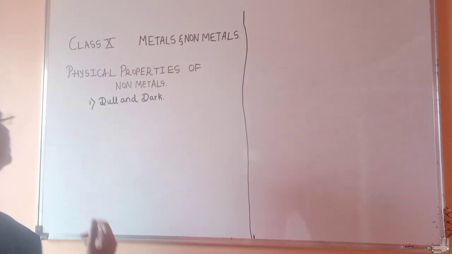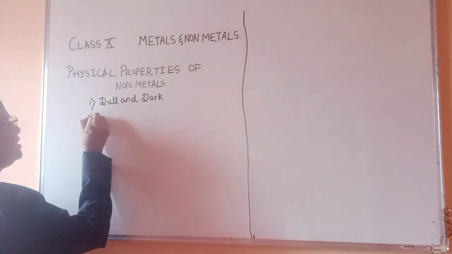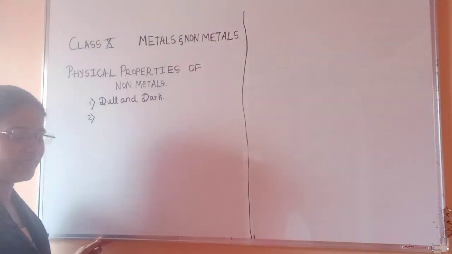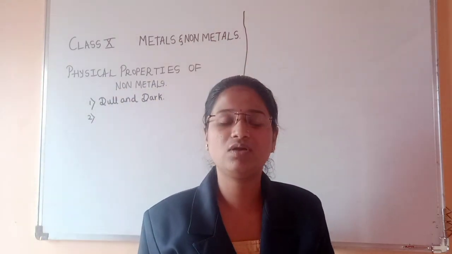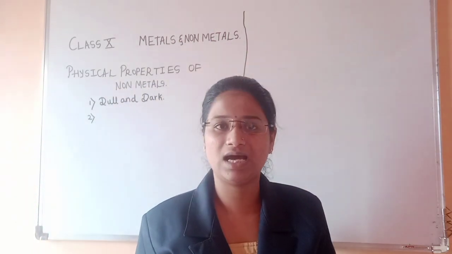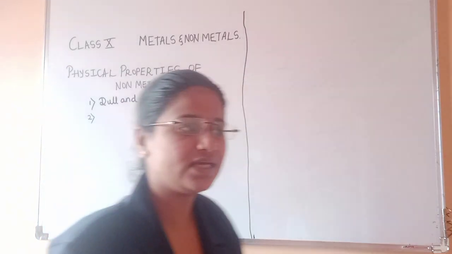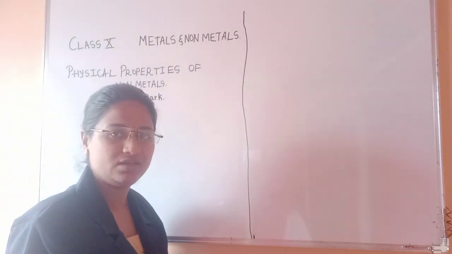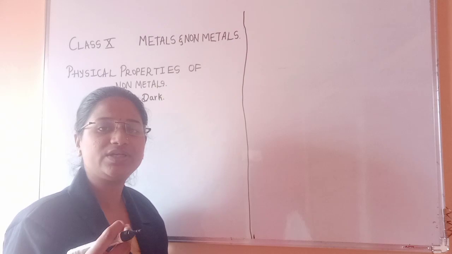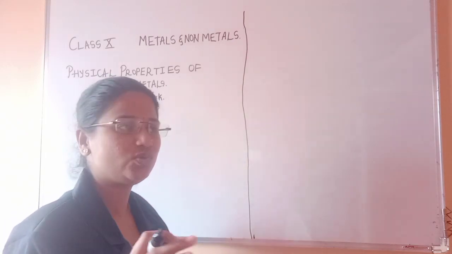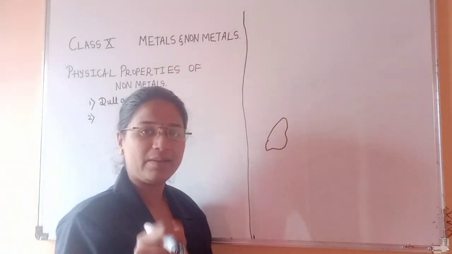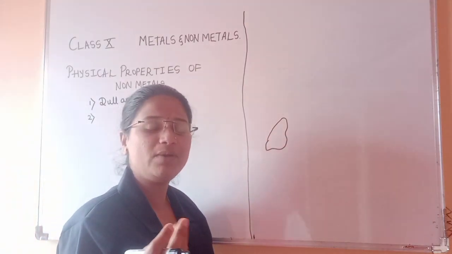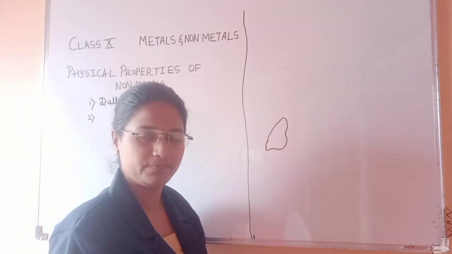The next one is, we learned about the hardness of a metal. But when you consider non-metals, they are usually not hard. Okay, so they are soft, or we can say brittle. When you break them, they will convert into powder. For example, when you consider coal or charcoal, a black colored one, hammer it, it will convert into a powder, or it will break soon, right?